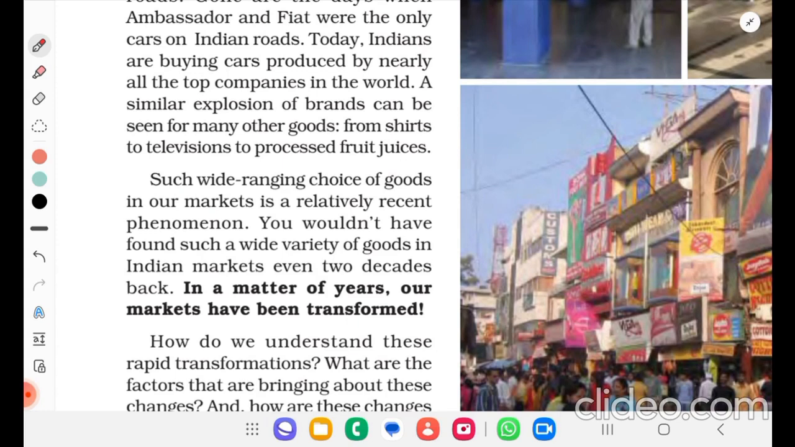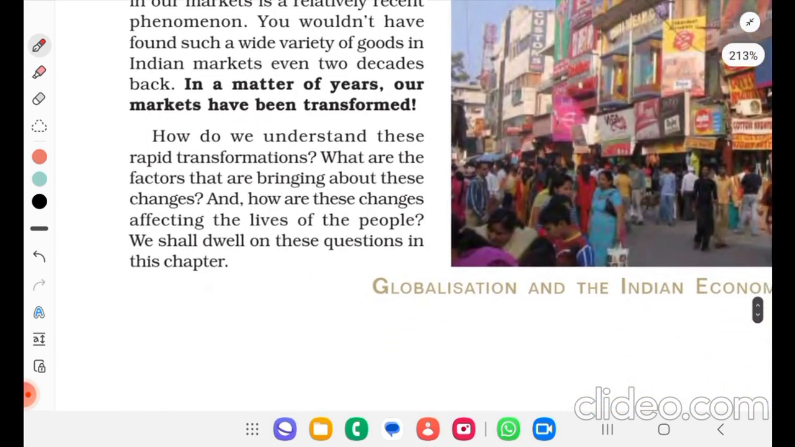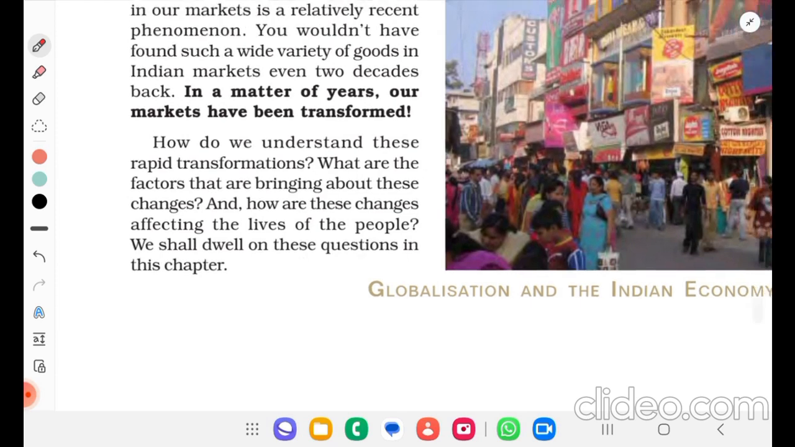In a matter of years, our markets have been transformed. How do we understand these rapid transformations? What are the factors that are bringing about these changes, and how are these changes affecting the lives of the people? We shall dwell on these questions in this chapter.